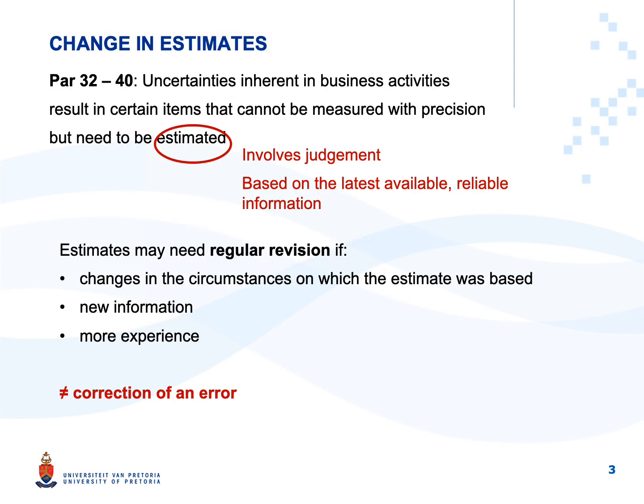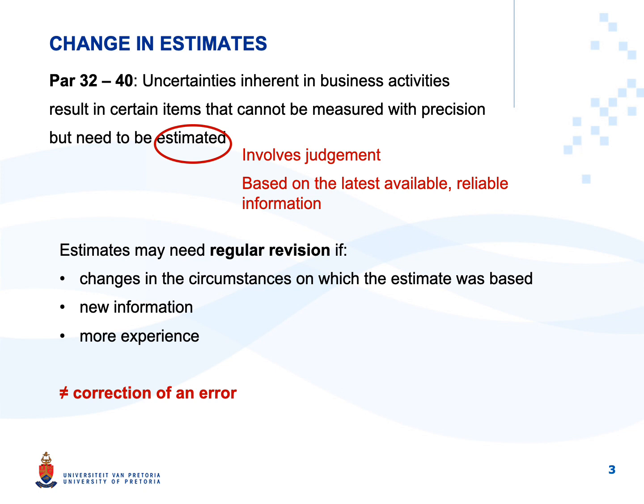Accounting estimates are part of normal business. When you did IAS 16, Property, Plant and Equipment, and you had depreciable assets, estimates had to be made of the residual value, the depreciation method, and the useful life. These estimates were based on judgment, and those judgments were based on the latest available, most reliable information you had at that point. IAS 16 says that estimates need to be revised annually.